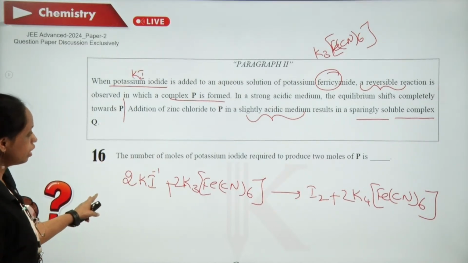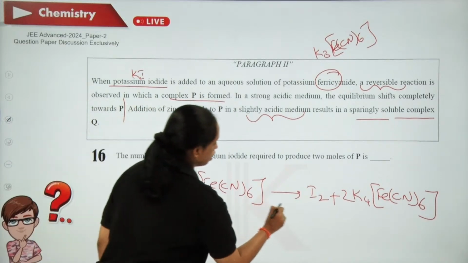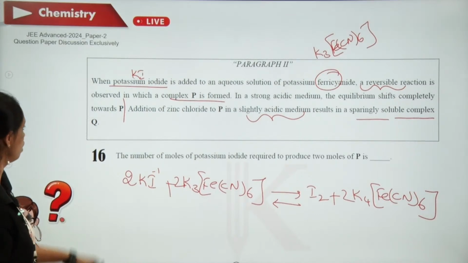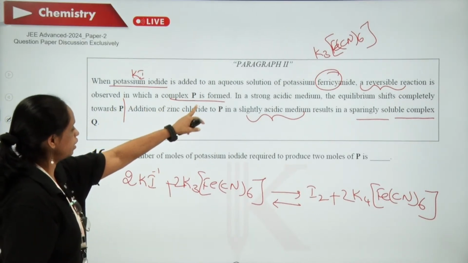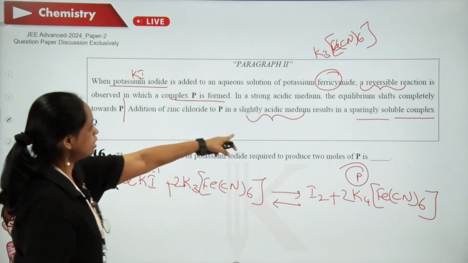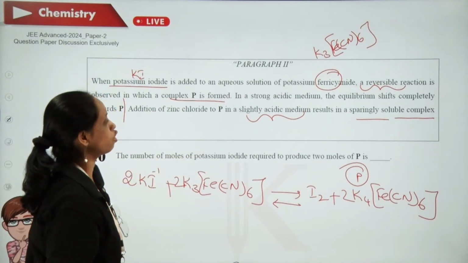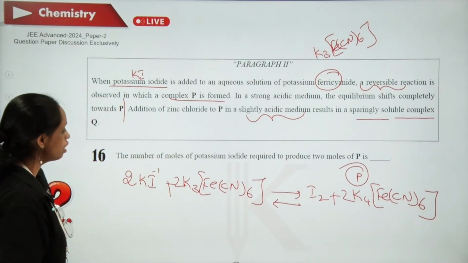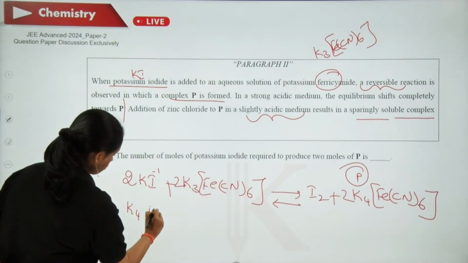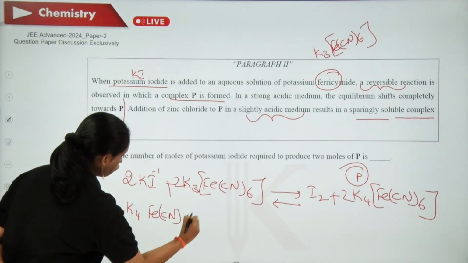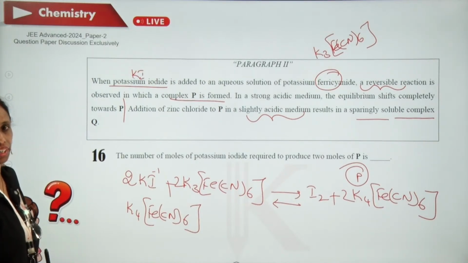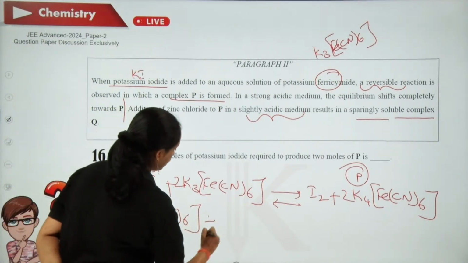This equation shifts towards the product side in acidic medium. That is the extra information which they have given. Addition of zinc chloride to P, that means to this, in slightly acidic medium results in a sparingly soluble complex. That complex formed is very important. What is that? When you take K4FeCN6, it is the identification of zinc cation in qualitative analysis, practical chemistry.